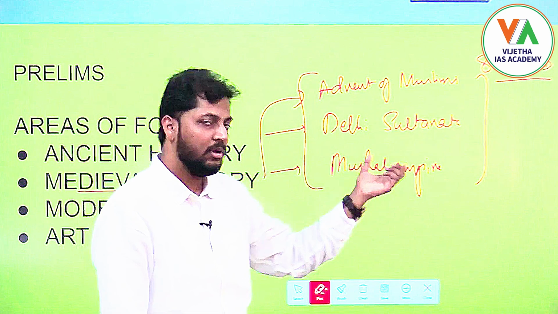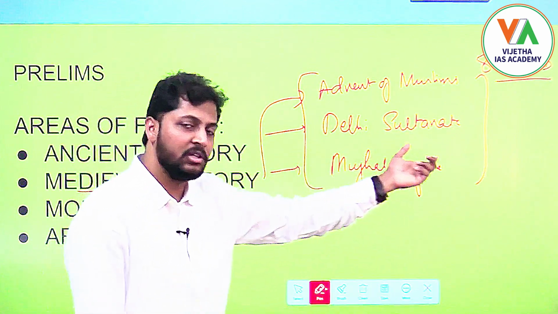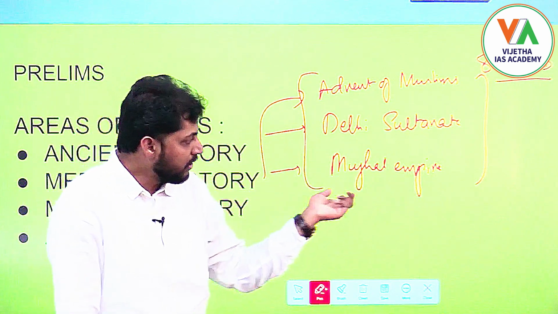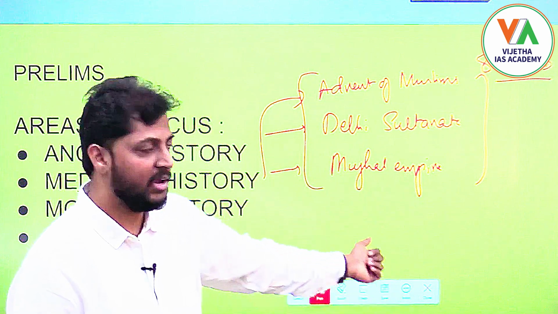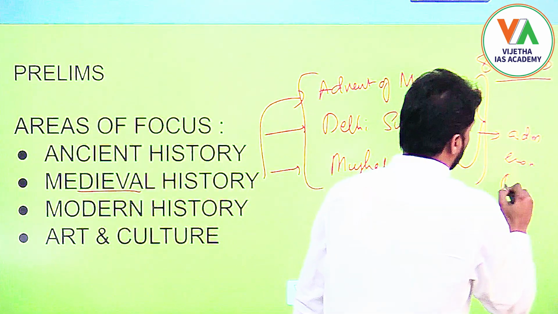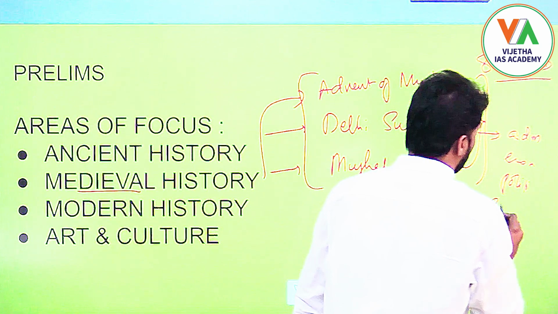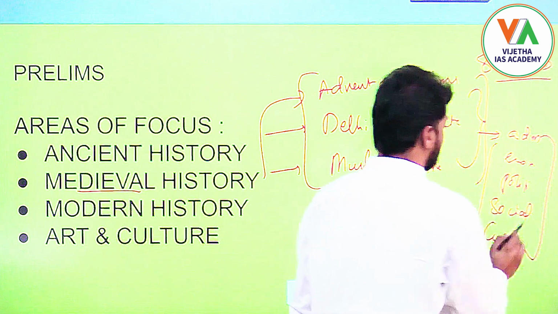And then, with the beginning of the 13th century CE, the Delhi Sultanate was established, right? And then in the 16th century CE, the Mughal Empire was established. So the administrative, economic, political, social and cultural aspects, that's it.